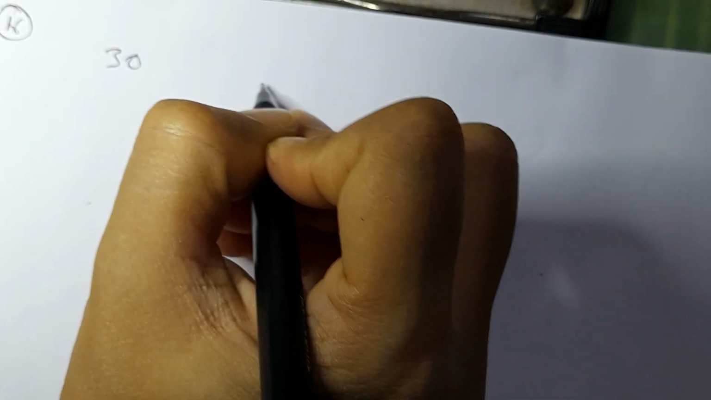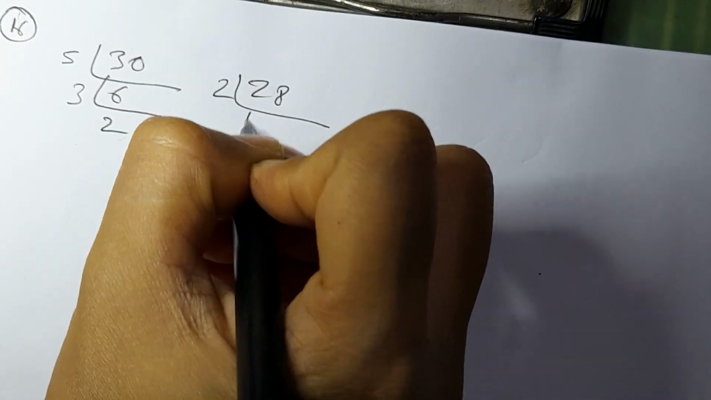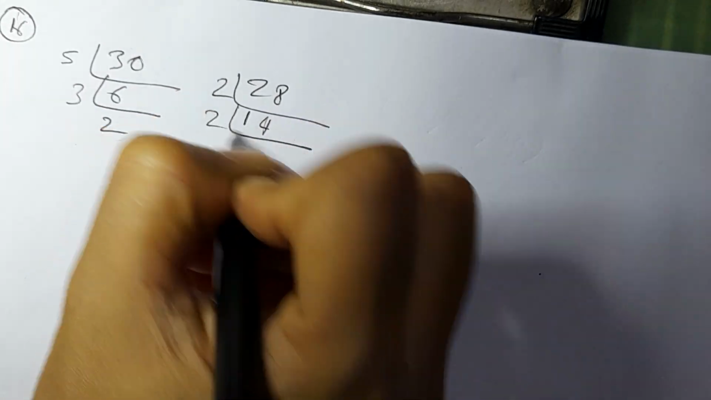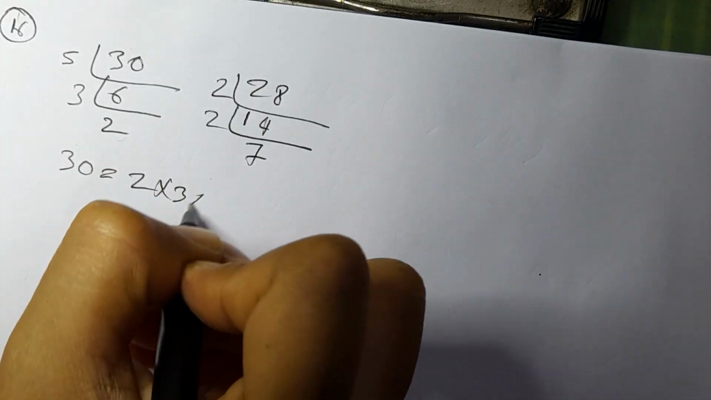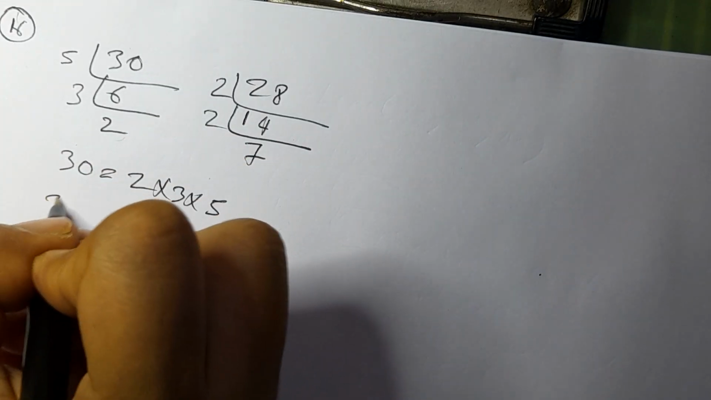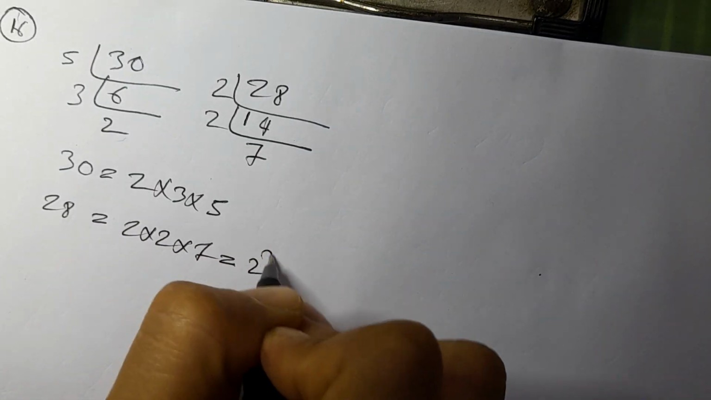So what are the numbers we have? Section A, 30. Section B, 28. Prime factorization of 30: divisible by 2, 3, 5, so 30 is equal to 2 into 3 into 5. And 28 is equal to 2 into 2 into 7, that is 2 square into 7.